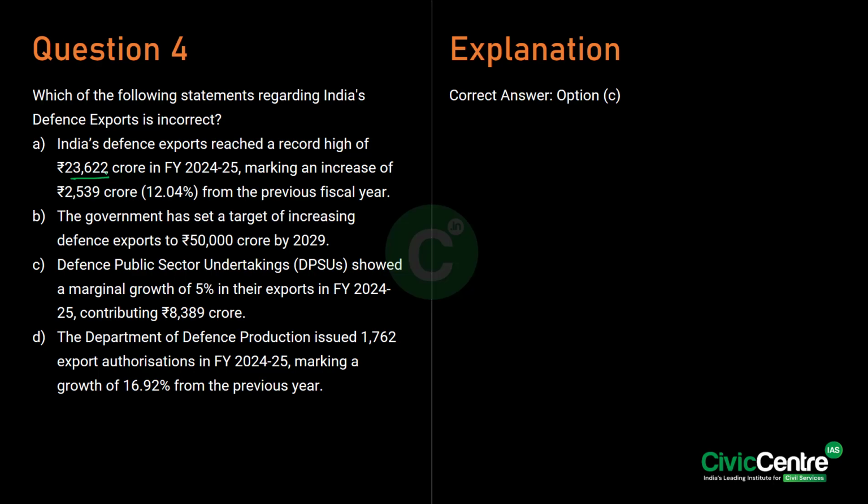So India has also made policy reforms to ease the defense exports, such as simplifying the license procedure and extending the validity of the export licenses. Also, the country exports a range of defense items, including arms and ammunition and subsystems to approximately 80 countries. So here the incorrect statement is option C. So the answer is option C.